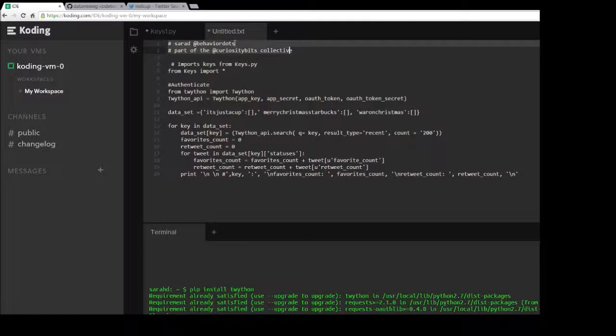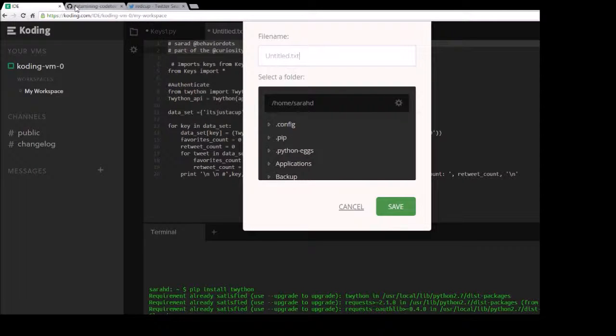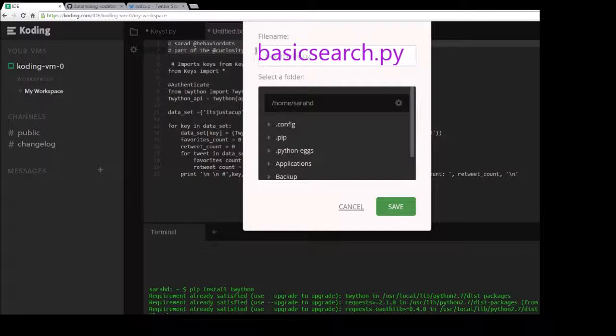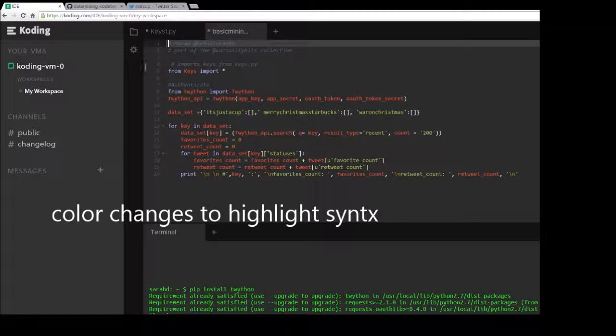See the intro right here? This is commented out just for us. And we want to save this. Save as. And we want to save it as basic mining.py is what I'm going to save it as right now. Okay, basic mining.py, making sure we're ending it with .py and saving it in the same folder. When we press save, we see that now the syntax changes so we know what's going on.